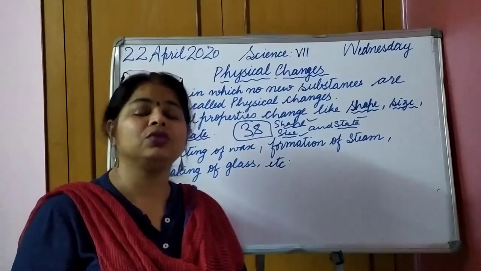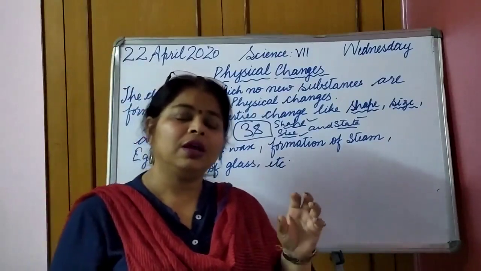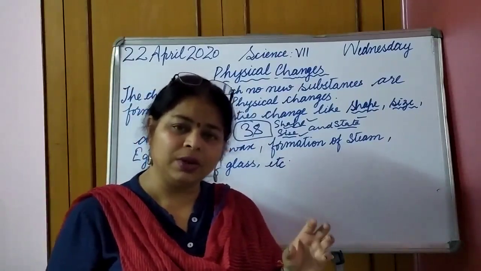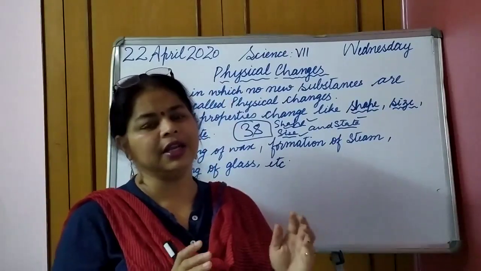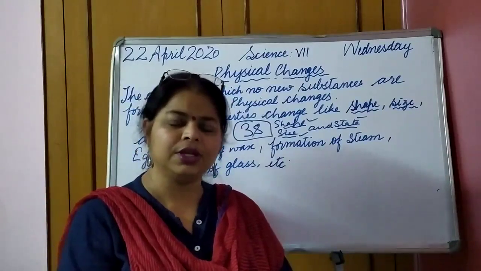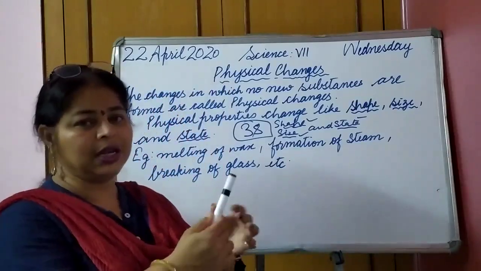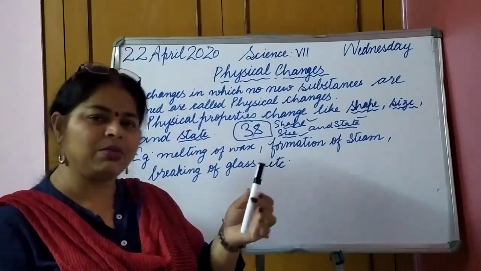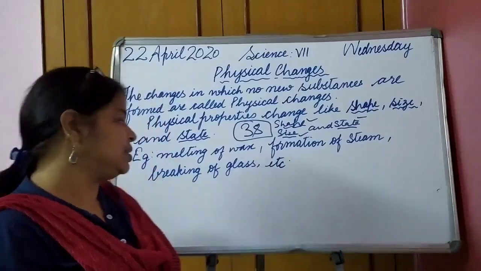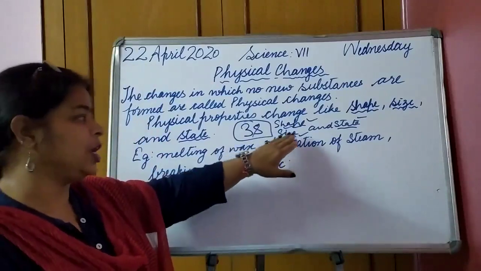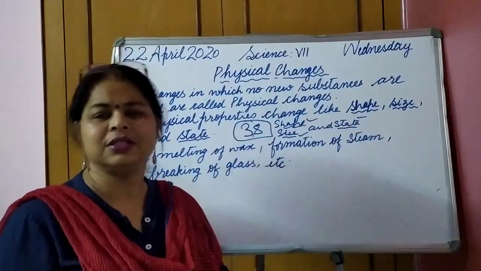Same way, if I tear a paper or melt wax, what is going to happen? Only the state will change. Molten wax is in the liquid state, while in the form of a candle it is in the solid state. So the state is changing. Same way, if this pen is broken, it still remains the same, only the size has changed. So this is how we can say that if shape, size and state are changing, then only a physical change has taken place.